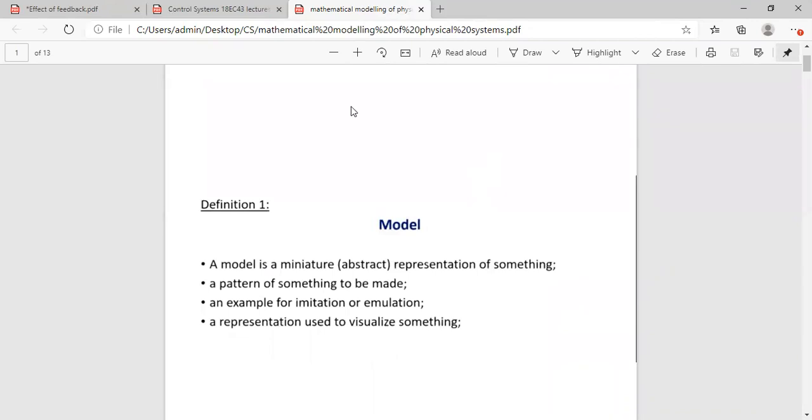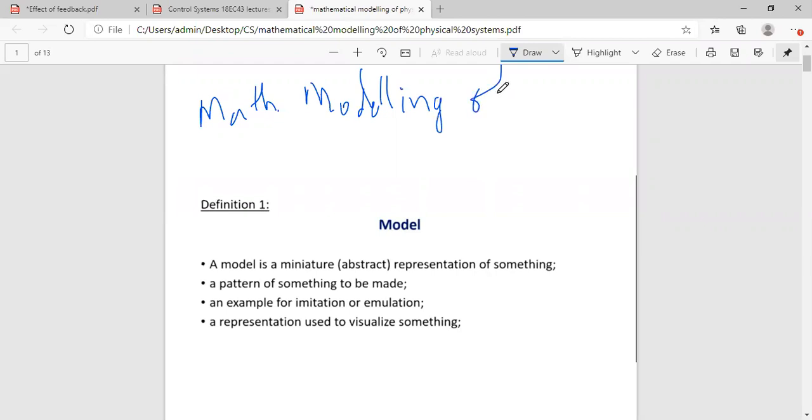Let us start with the mathematical modeling concept. In short, I'm writing mathematical modeling of physical systems. This is the title. Under this title we are going to study all this.